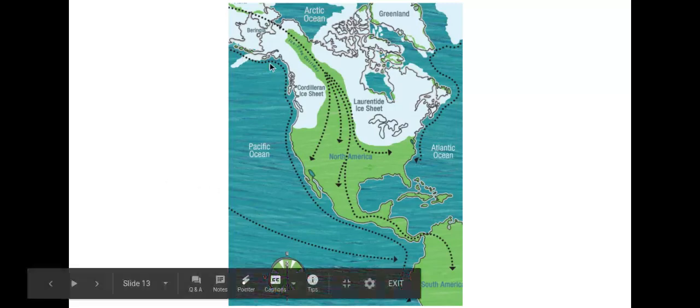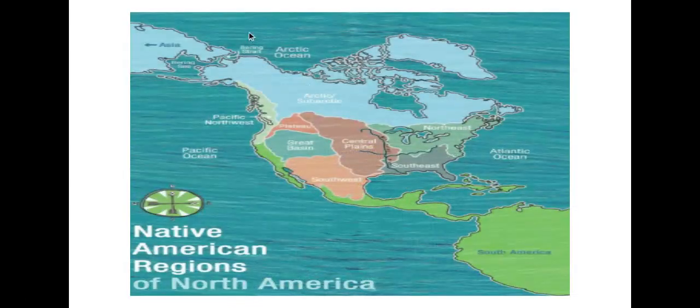So here's the picture right here. So the Bering Strait would have been right here in between. So it looked like this. You can see it right now. The Bering Strait. So this was actually connected because of the ice age right here. You can see these are some of the Native American regions that we will talk about.